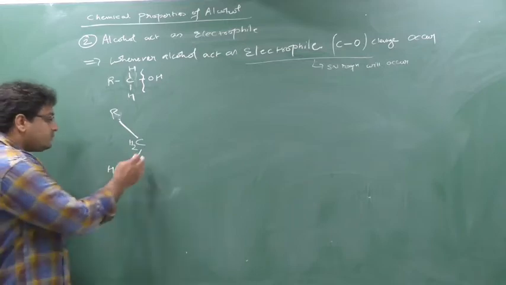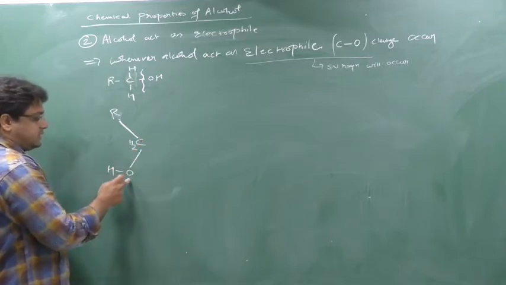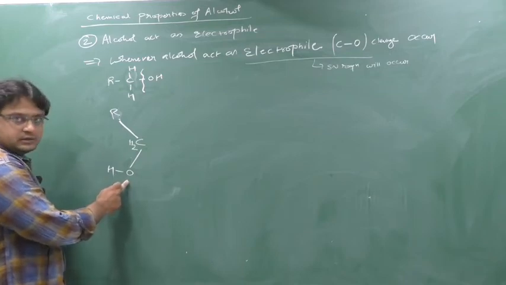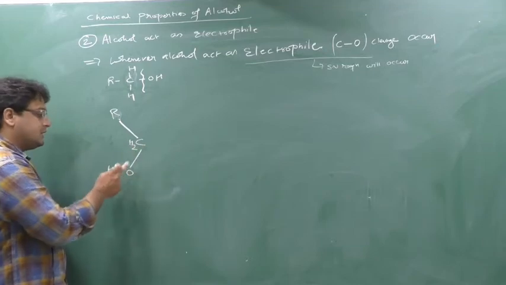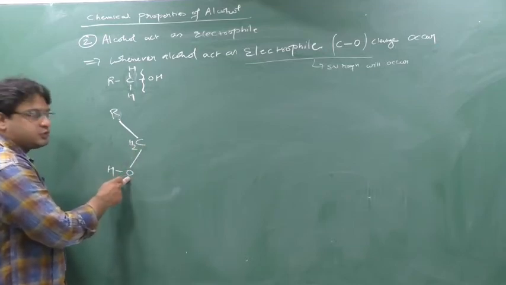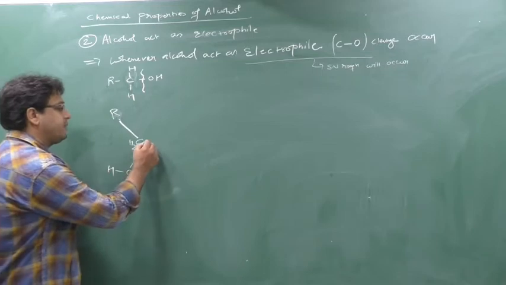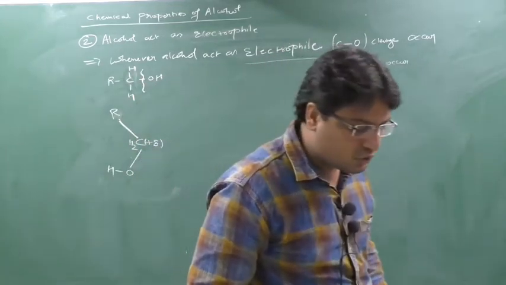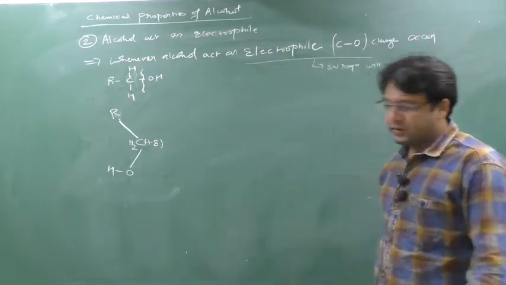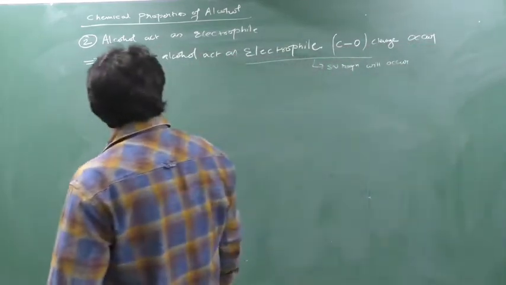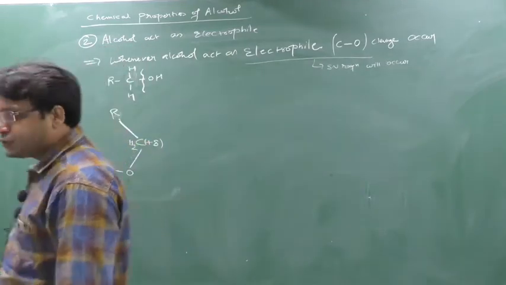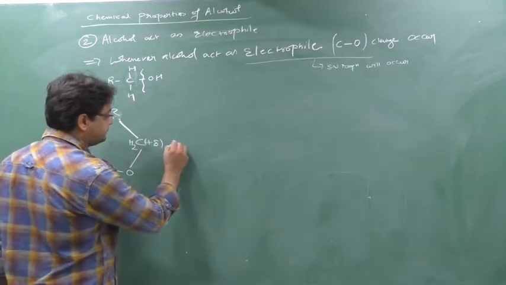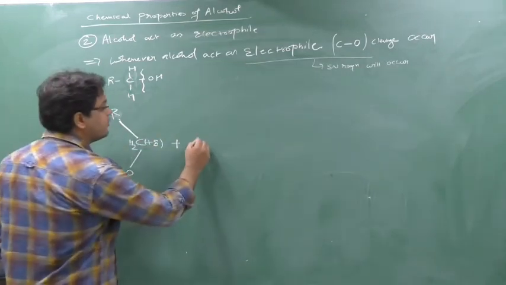Now see here. This carbon is attached to this oxygen, and this oxygen is more electronegative than this carbon, so the carbon will have a partial positive charge, yes or no? Yes. Now what will happen, you know? So this is acting as an electrophile. Now I want to do the cleavage of this. So what you would be thinking, sir, you bring one nucleophile.